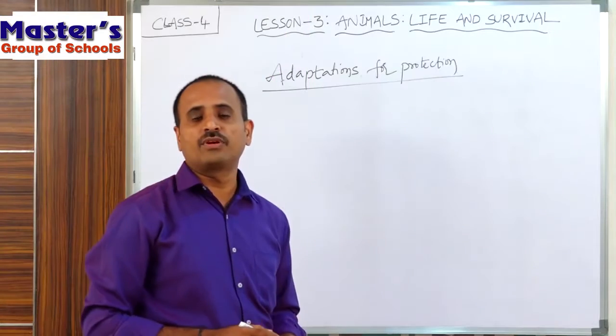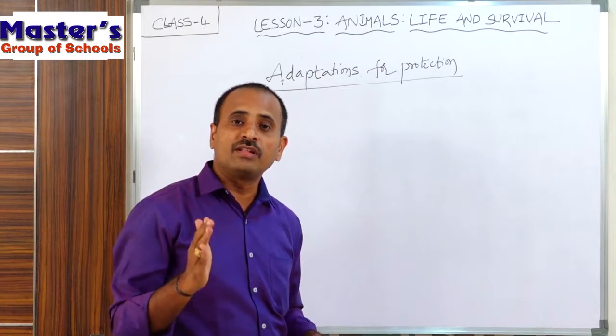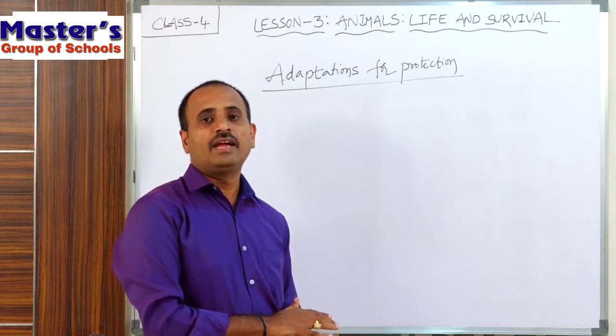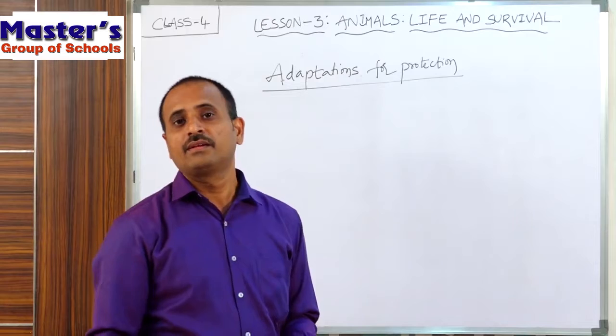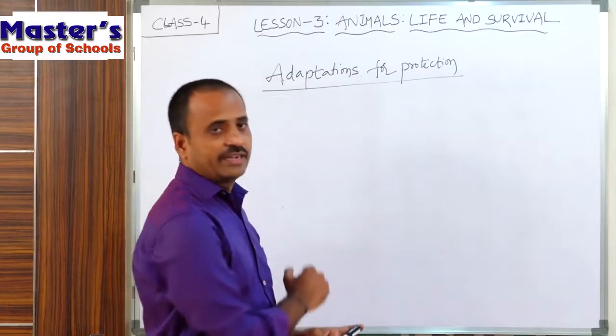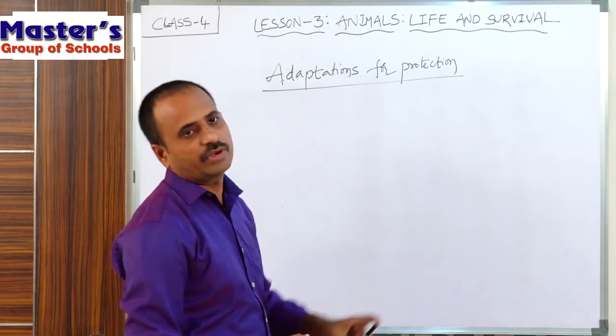In this lesson, up to now we have discussed different types of animals based on their habitats and different types of animals based upon their food items. Now, the next topic is adaptations for protection.